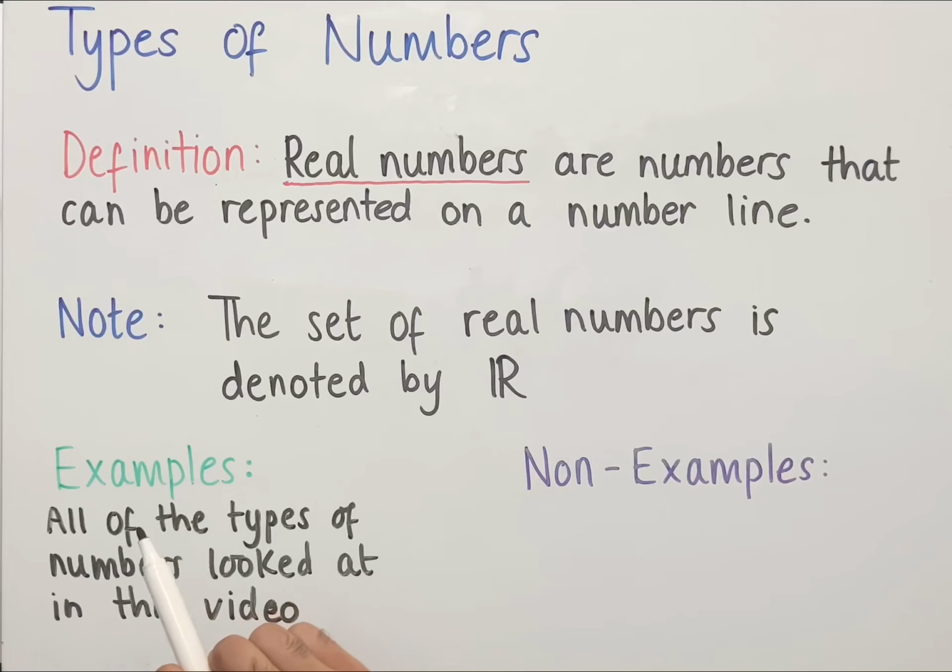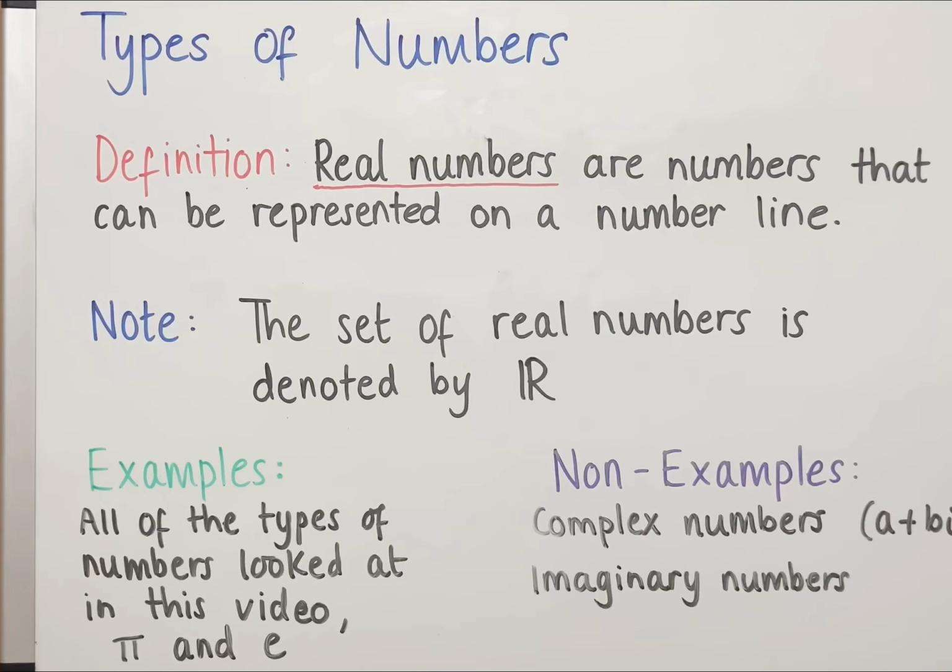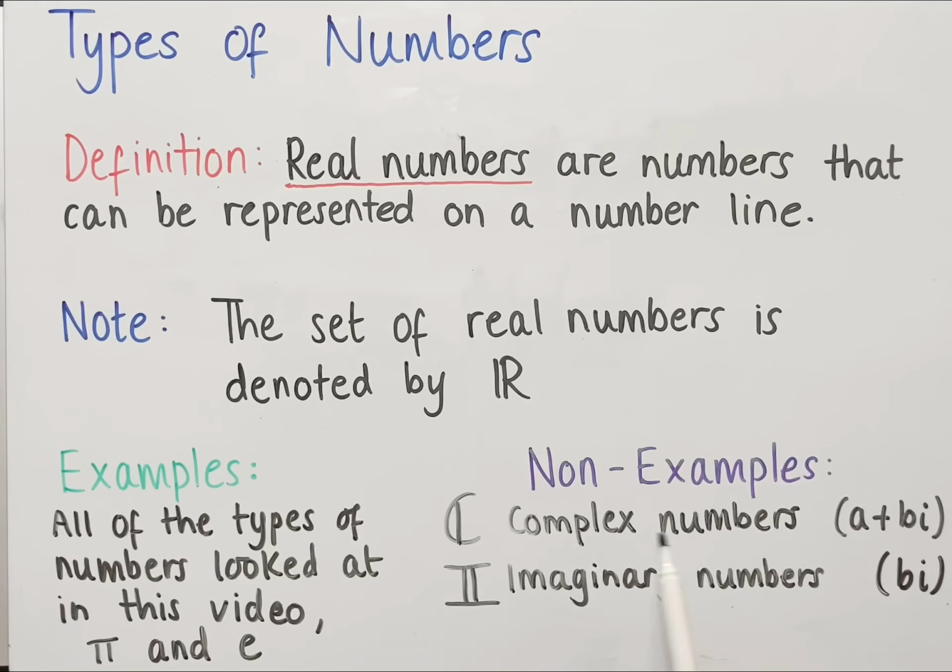Examples of real numbers include all of the types of numbers we've looked at in this video. All types of decimals are also examples of real numbers. Real numbers also include most numbers that are denoted by special symbols, such as pi and Euler's number. Non-examples of real numbers include complex numbers, which are in the form a plus bi, and imaginary numbers, which are in the form bi, where a and b are real numbers. We won't look at these in detail in this video.